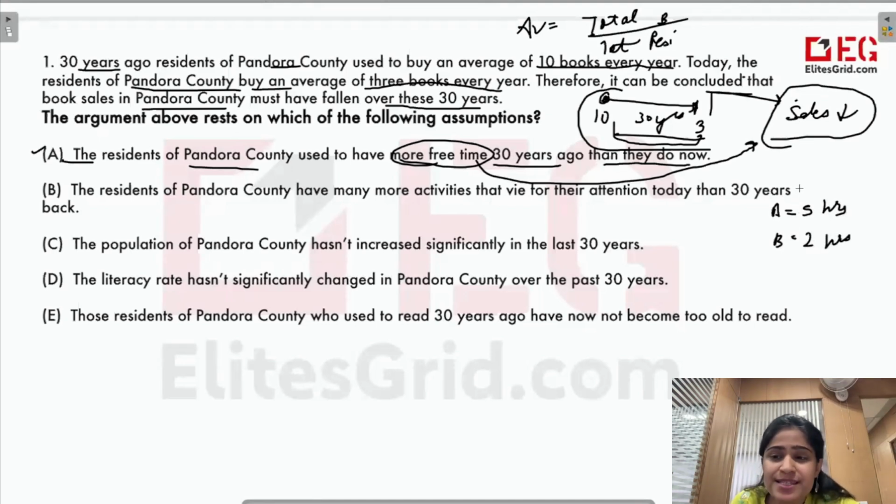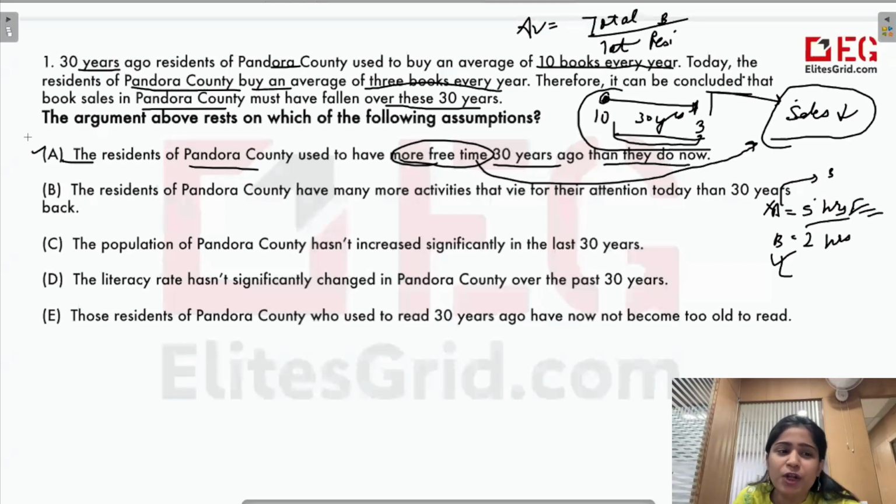Now, it is not necessary that A will be reading more number of books and B will be reading lesser number of books. Maybe A will not be reading books, B will be reading more number of books. So you can't decide the number of books that they will be buying based on free time they have, because even if they have more free time, they can spend it on many other activities: eating, cooking, dancing, music, whatever. So it is not necessary that more free time has to get converted into more number of books only. It depends on individual to individual.